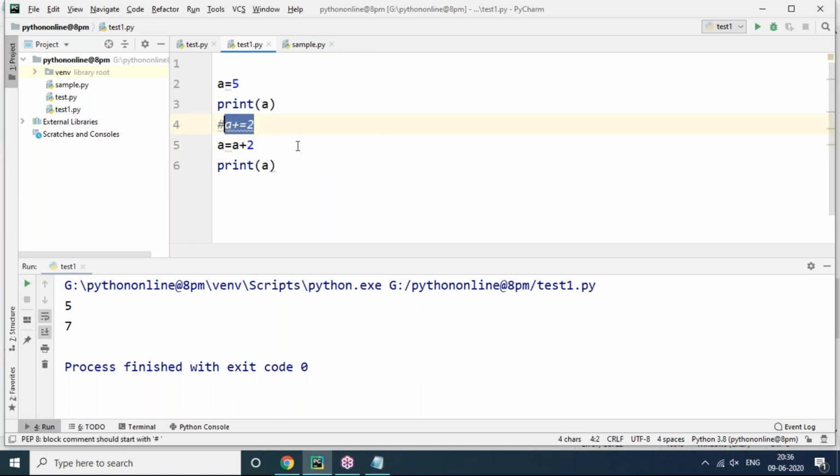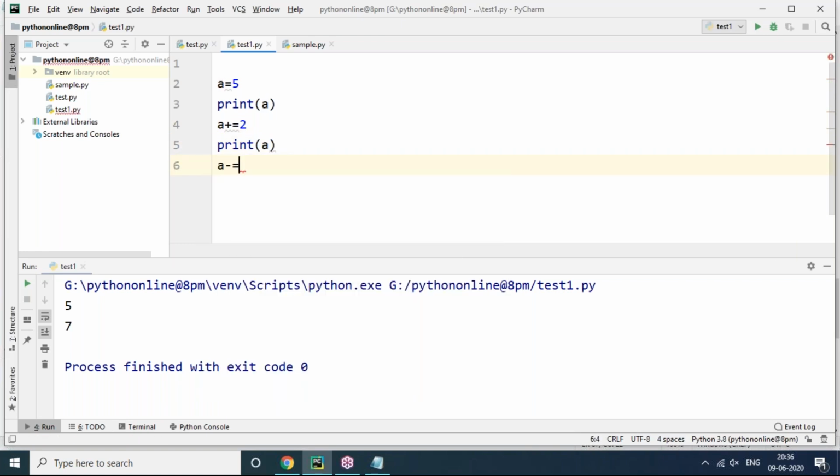So a += 2 means a = a + 2, which means what? The value 2 is added to the variable a. a is holding 5. 5 plus 2 is 7. 7 will be assigned to a. This is called add and assign, we can say that. Either you can write this expression or you can write that expression, no problem.